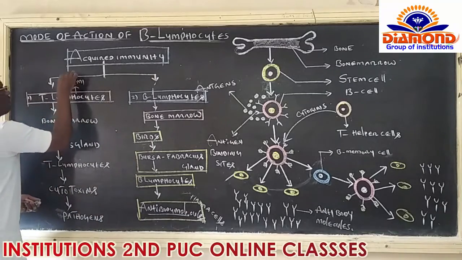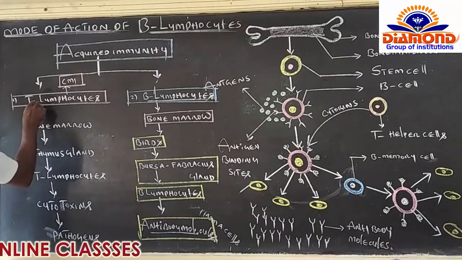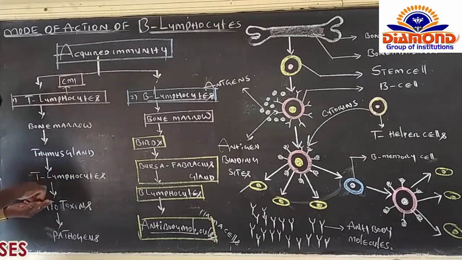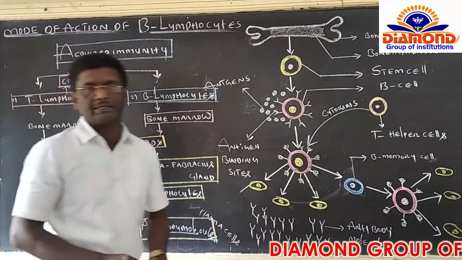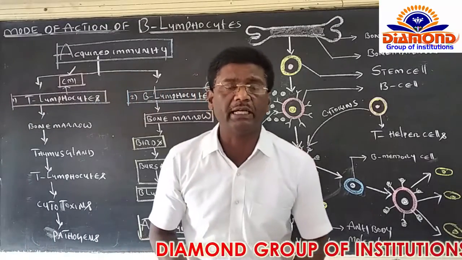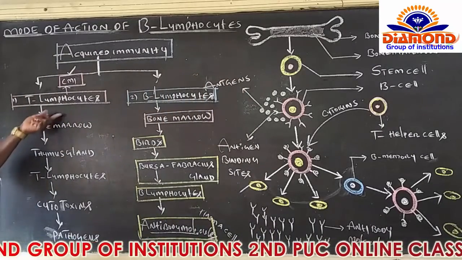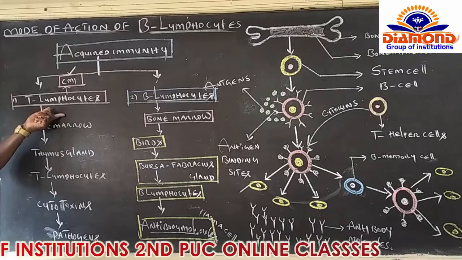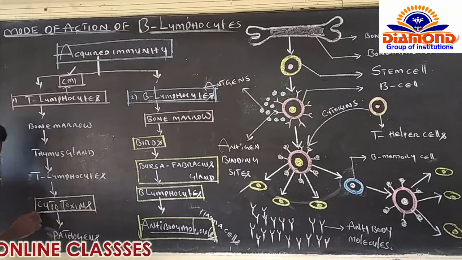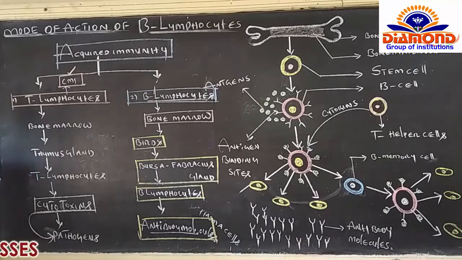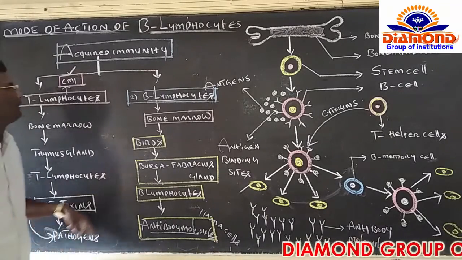The immunity which is maintained by T lymphocytes is called CMI. The meaning of CMI is cell-mediated immunity, right? Because here T lymphocytes are strongly involved and they produce cytotoxins, and these cytotoxins have the ability or capacity to kill the pathogens, to deactivate the pathogens, right?